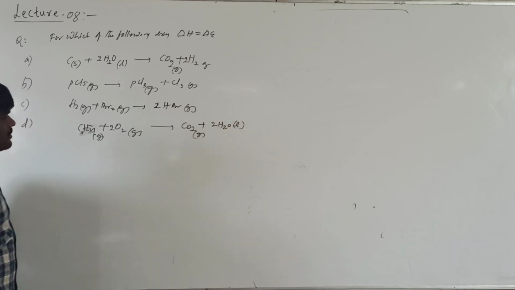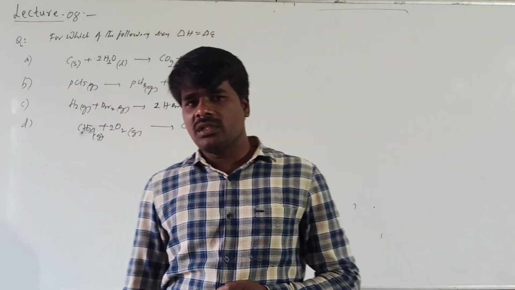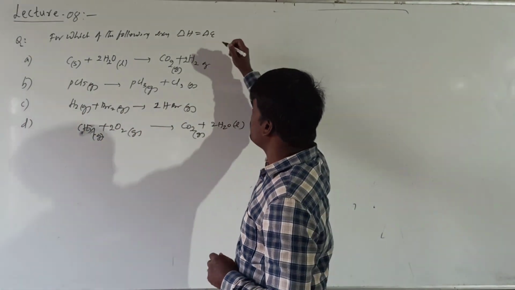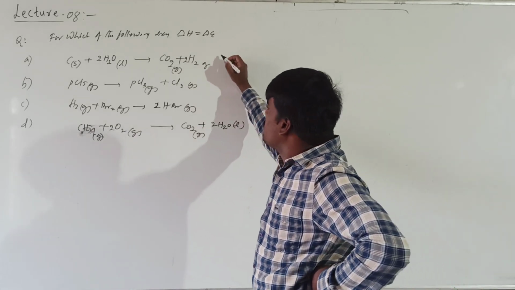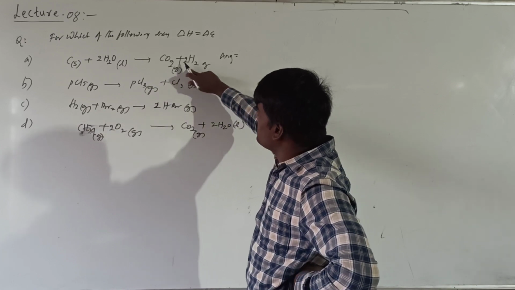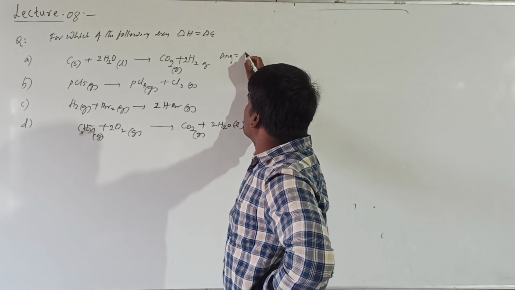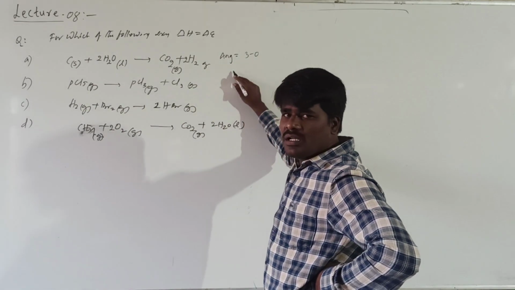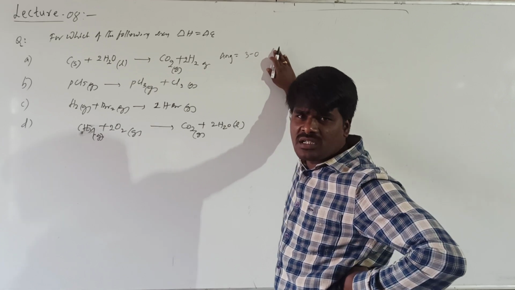This is gas. Now, what is being asked in the question? For which of the following reactions is delta H equal to delta E? For the first reaction, delta Ng will be equal to the number of gaseous products, 3, minus 0, since there is no gaseous reactant. Is delta H equal to delta E? No, delta H is greater than delta E.